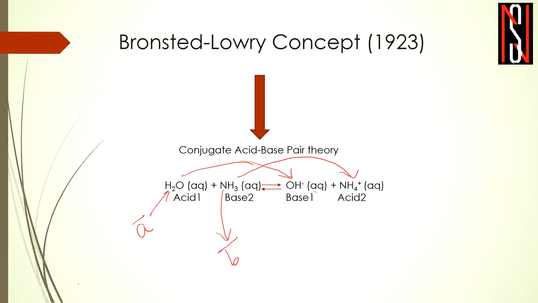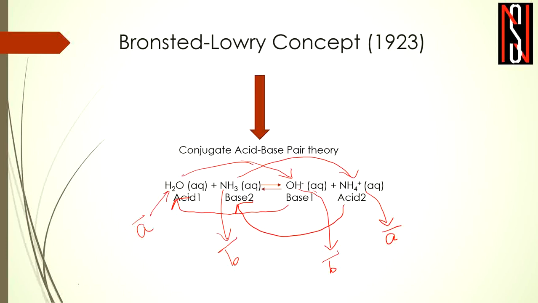Similarly, if you take the backward reaction, the NH4+ is being converted to NH3, so it is donating a proton, so it can be regarded as an acid. Again, OH- is being converted to H2O, so it is accepting a proton, so OH- can be regarded as a base, right? So we have seen how we define H2O as an acid, NH3 as a base, OH- as a base, and NH4+ as an acid. Now we have to name these acids and bases as 1 and 2.